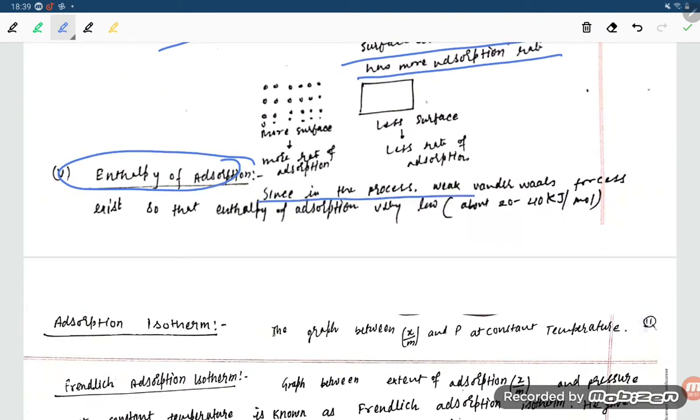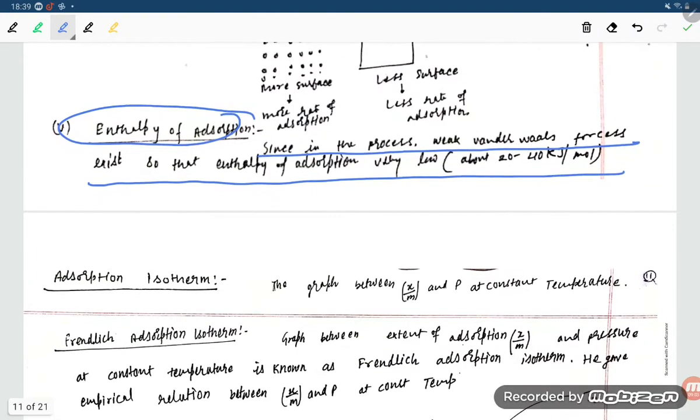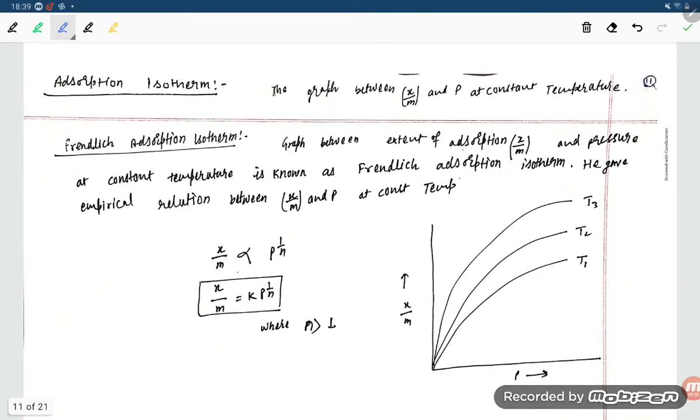Next one is enthalpy of adsorption. Since in this process the van der Waals force of attraction is weak, the enthalpy of adsorption is very low, that is 20 to 40 kilojoule per mole.